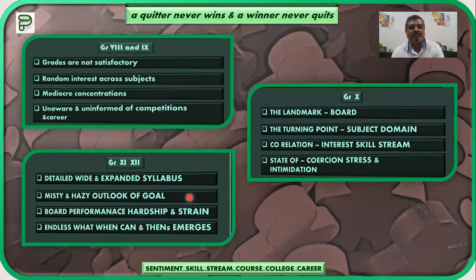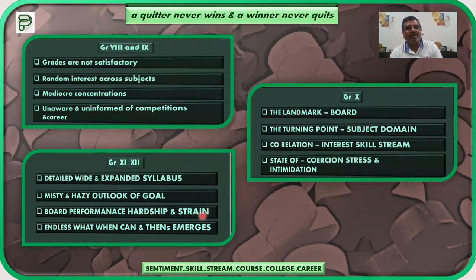Hazy outlook of the goal: definitely a number of choices and options are surrounding you, and day to day you might see different options available to you. So there might be a hazy outlook, but you are supposed to make it a perfect goal, with objectivity and focus, so you will be comfortable. The information regarding your own aptitude and your skill will help you in making the goal a perfect destination.